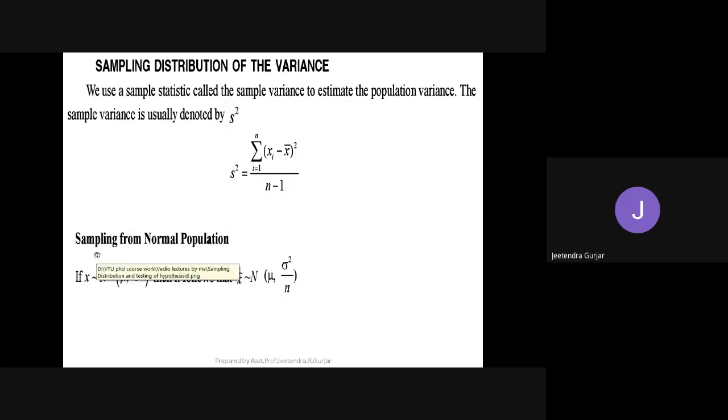Next we have sampling from a normal population. Suppose we take a random variable x, which follows the normal population or the universe, friends.